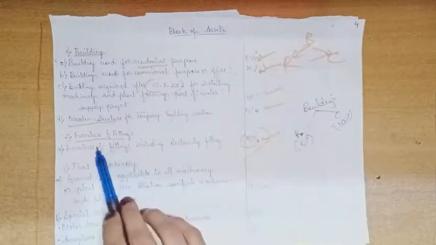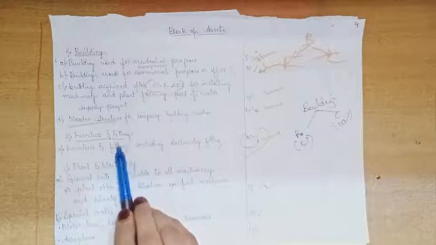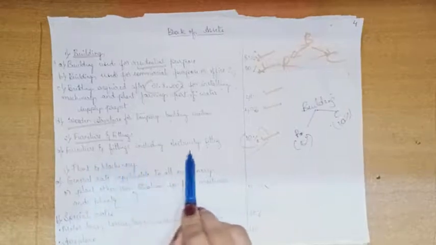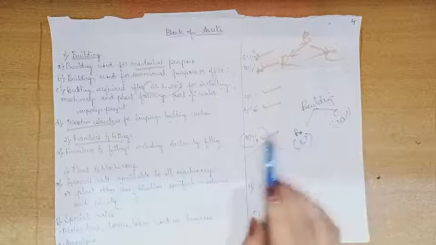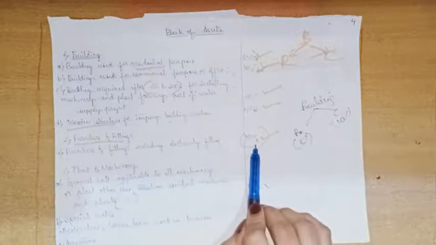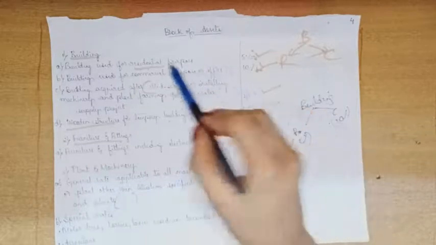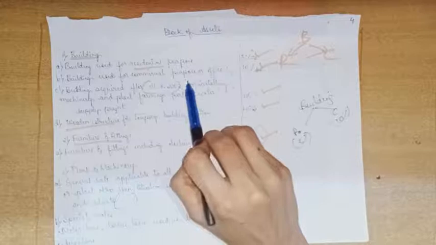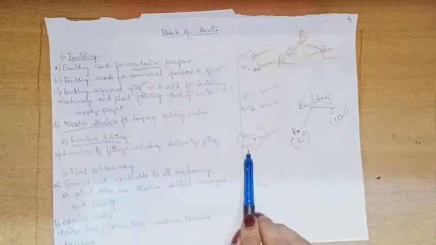Next, furniture and fittings. For furniture and fittings there is only one rate, that is 10%. Furniture and fittings including electricity fittings, 10%. For buildings for residential purpose 5%, buildings for commercial purpose 10%. For furniture and fittings the rate is 10%.